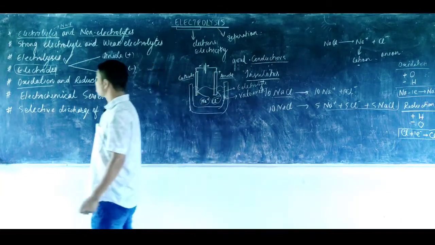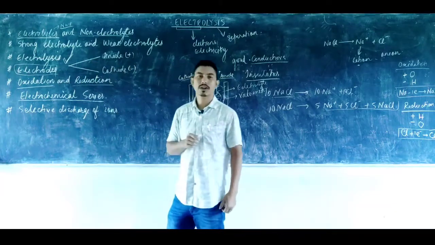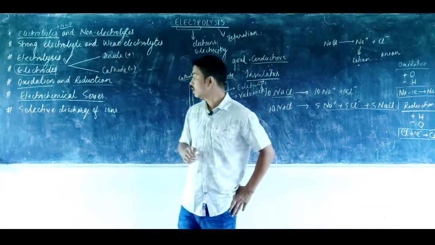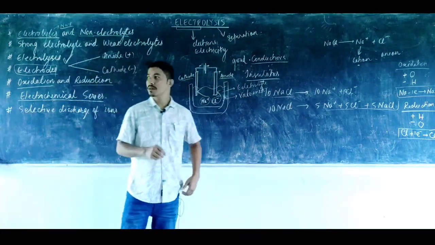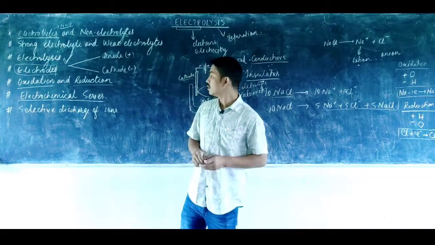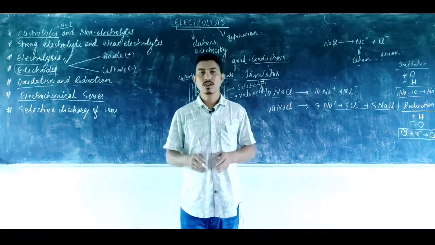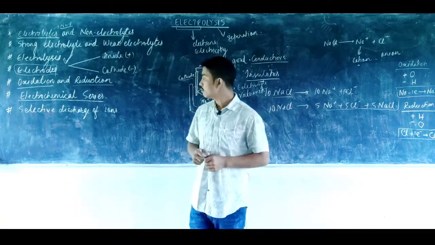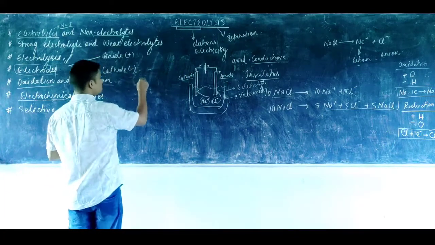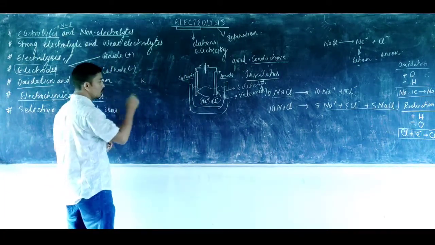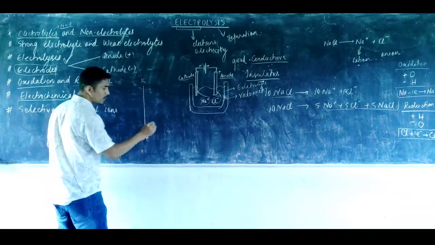Now coming to another important topic, the electrochemical series of a cation, and we have one for an anion as well. So what is the electrochemical series of cation and anion? The electrochemical series of cation is the arrangement of the metals with the ease to form a positively charged ion. Like if we see, we have sodium at the top, and then potassium, and at the end of the series we have platinum.